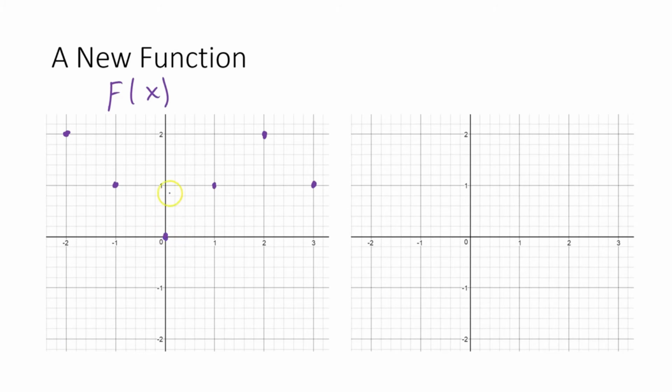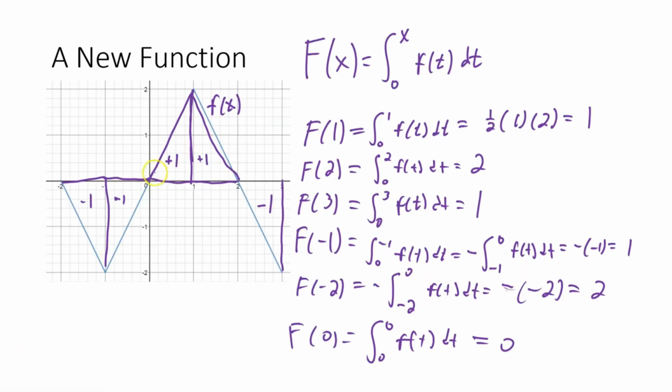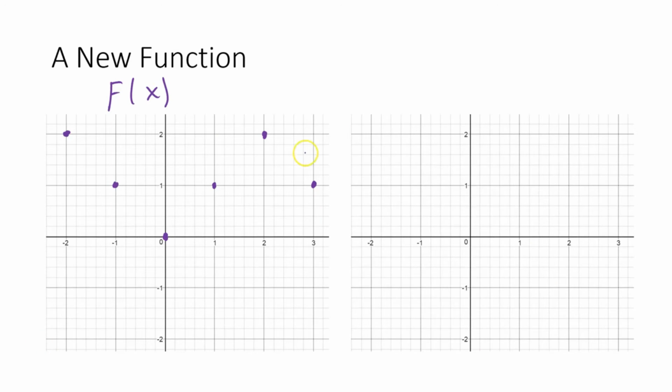Now let's think about how we would connect this graph. It's very rare that they ask you to make this graph, but I want to get a picture and talk about it. So between 0 and 1, this is not going to be a straight line. If you think about how we're accumulating area here, at the beginning we're accumulating area slowly, but then we end up accumulating faster and faster because each one of these bars is going to get longer. So we have a curving graph coming from 0 to 1, kind of like that maybe.